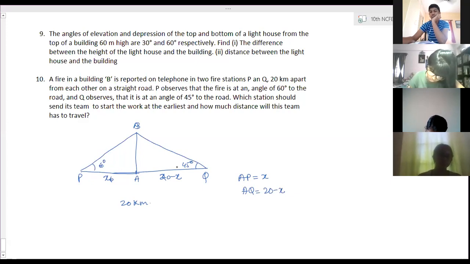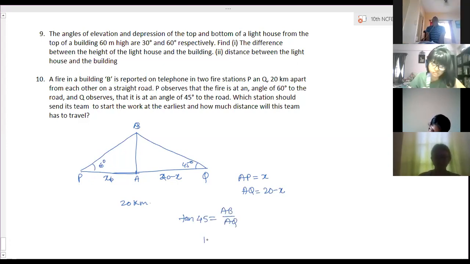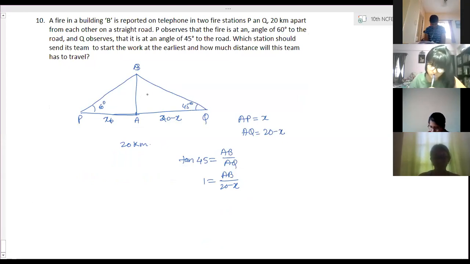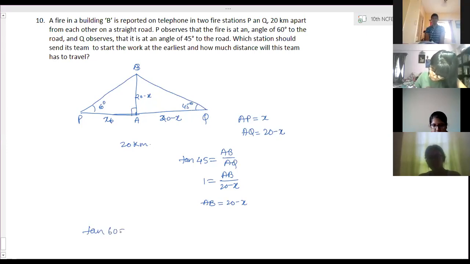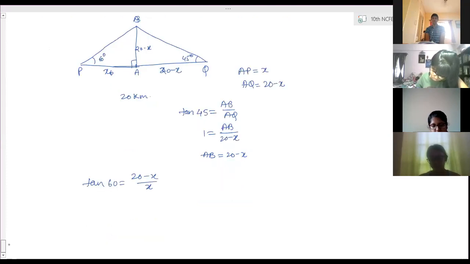So tan 45 is equal to AB by AQ. 1 is equal to AB by 20 minus x. So AB is equal to 20 minus x. Now use this triangle. Tan 60 is equal to AB by AP, which is 20 minus x by x. So tan 60 is root 3 is equal to 20 minus x by x.